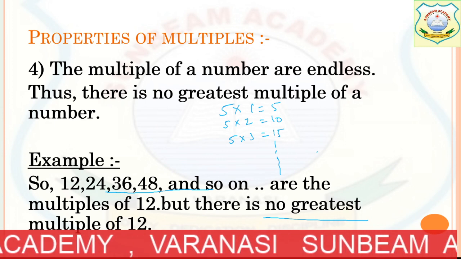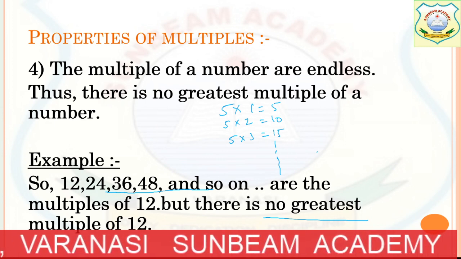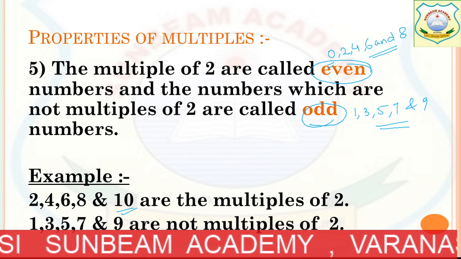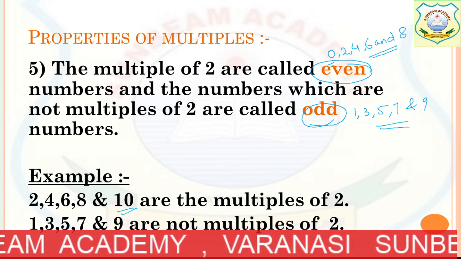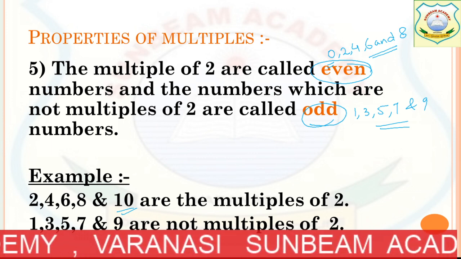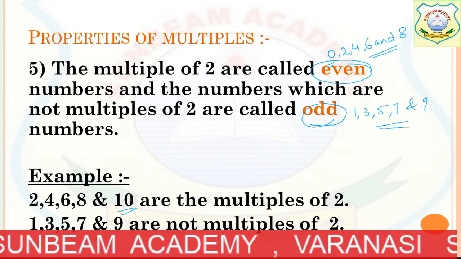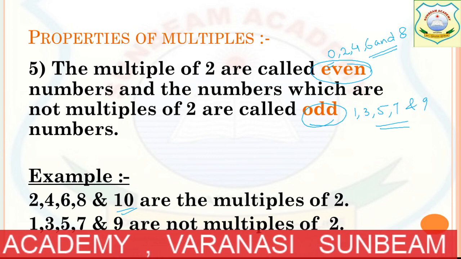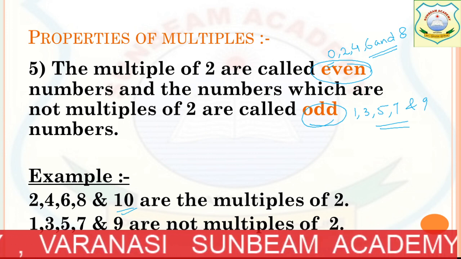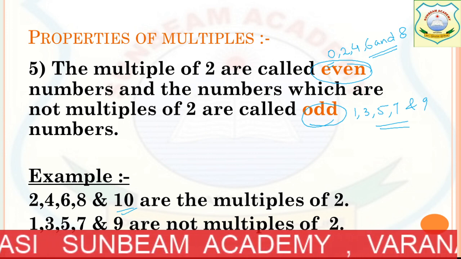Done? Okay. Now the last point. The multiples of 2 are called even numbers, and the numbers which are not multiples of 2 are called odd numbers. And remember one thing, examples are just for you.